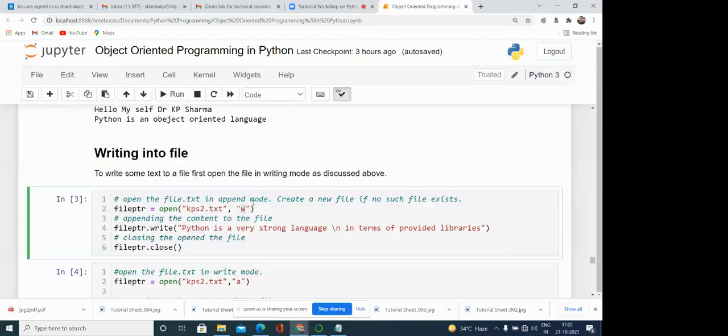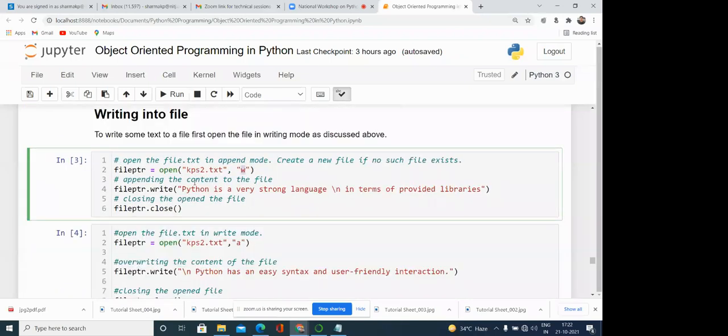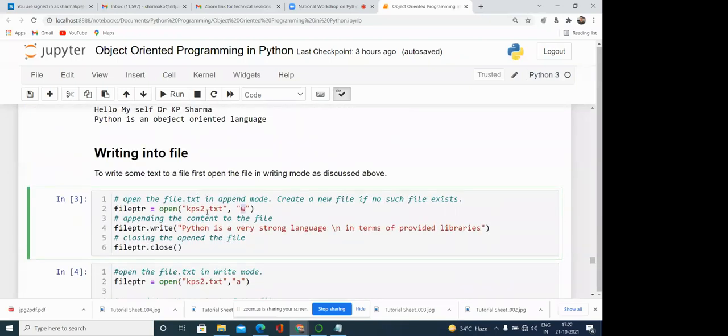It means if the file is already available, then it will overwrite it. Otherwise, it will create a new file with the name kps2.txt, and whatever we want to write, we can write by using the write function. Okay, so it is already available, kps2.txt. So what we are doing, we are writing into this file.